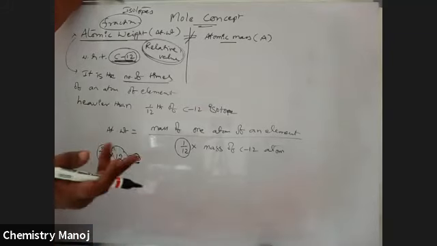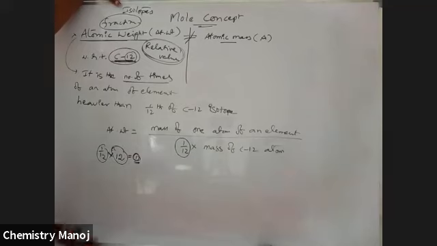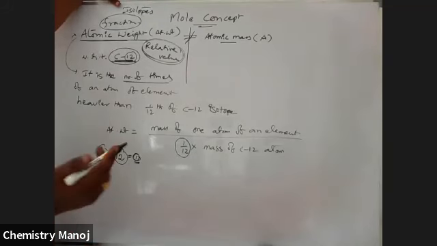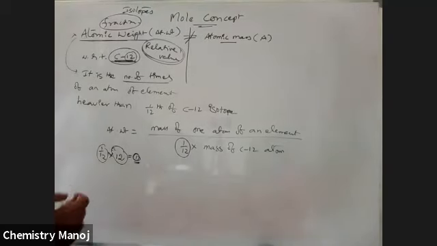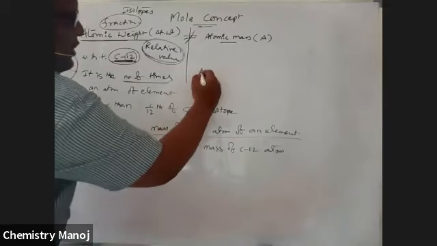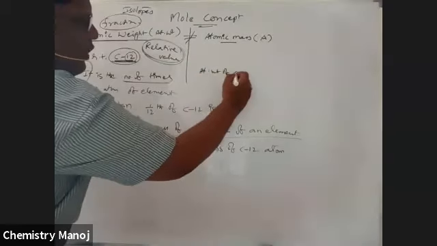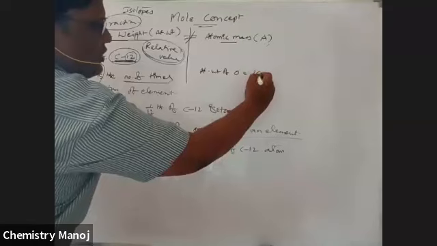Their average values, their ratios using percentage rates, are used to calculate the atomic weight. That's why it becomes a fractional value. But mass number is always a fixed number, while atomic weight is a fraction. So let us consider the atomic weight of oxygen is equal to 16.